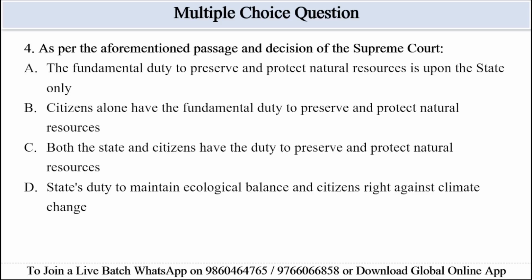As per the aforementioned passage and decision of the Supreme Court: option A, the fundamental duty to preserve and protect natural resources is upon the state only. Option B, citizens alone have the fundamental duty to preserve and protect natural resources. Option C, both the state and citizen have the duty to preserve and protect natural resources. And the last option, state's duty to maintain ecological balance and citizen's right against climate change. So as per the passage, both the state and citizen have a fundamental duty to preserve and protect the natural resources. It means both the state and citizens share the responsibility to protect and preserve the natural resources. Option C, both state and citizen, will be the correct answer.